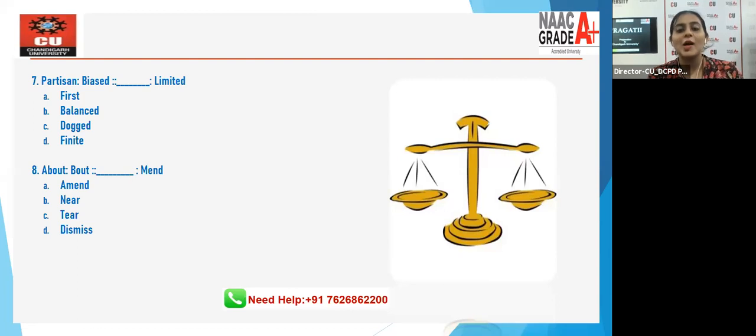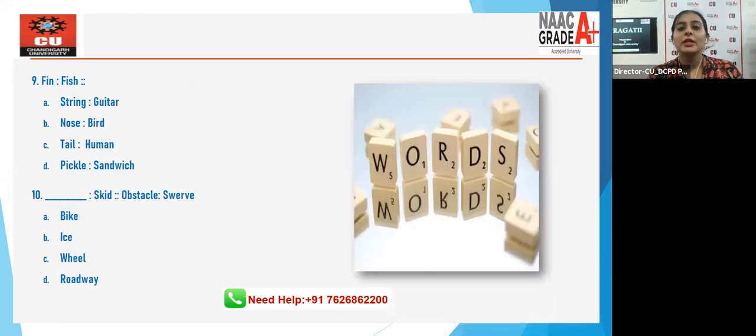The answer is A, amend. Now look at the linkage. First, it starts with about, is to bout. So they've taken the A out of that very word. Dash is to mend. So that means we need to bring in a word which has A here, which is amend. That's the relationship of the words that we need to look at in the analogies. Right? Let's move on to the next question.